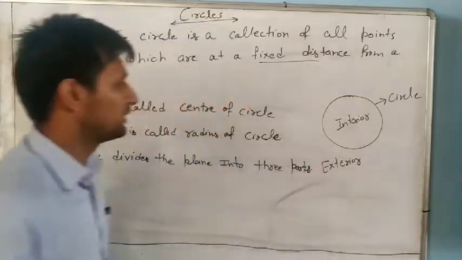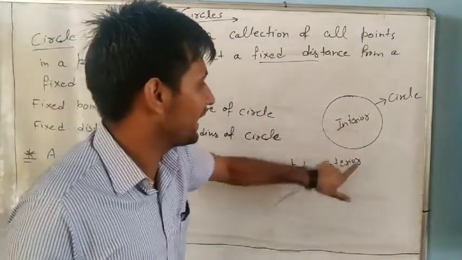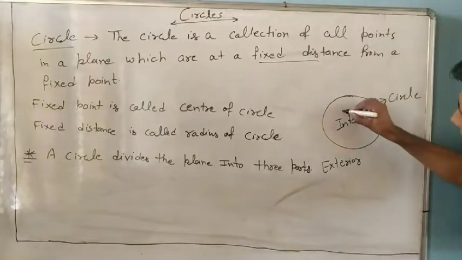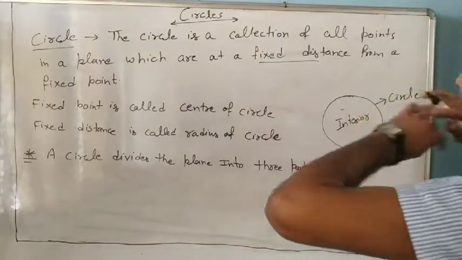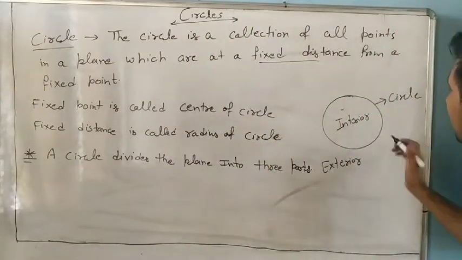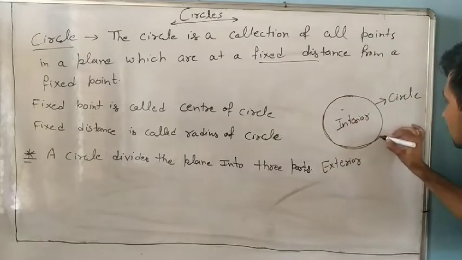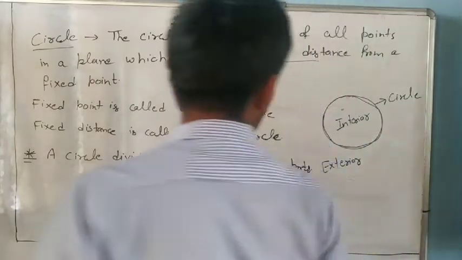And what are the names of these parts in this diagram? Interior, exterior and a circle. Yes, look, one is interior, all points inside the circle; one is outside the circle, exterior; and one is all the points on the circumference of the circle. So the third is the circle. Understand it?